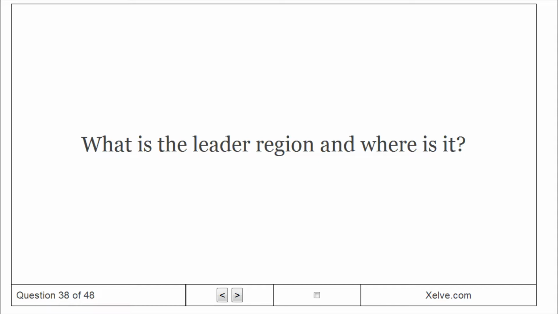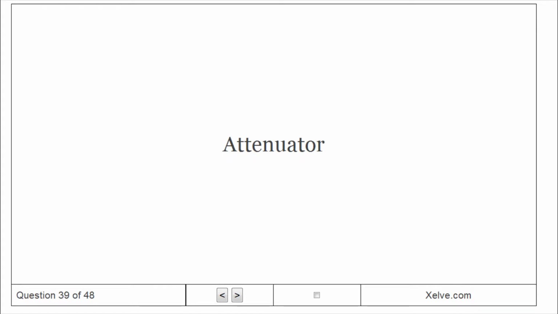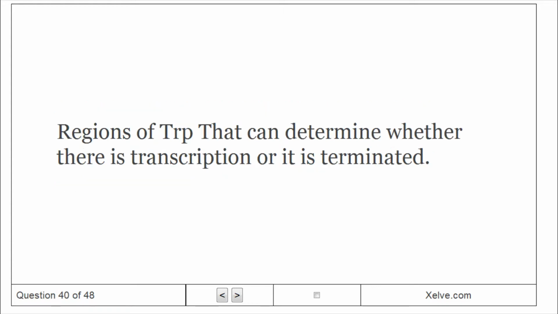What is the leader region and where is it? It occurs between the operator and E sequences of the tryptophan operon. Attenuator: a specific regulatory sequence that, when transcribed into RNA, forms a hairpin structure that stops transcription when certain conditions are not met. These are regions of Trp that can determine whether there is transcription or it is terminated.